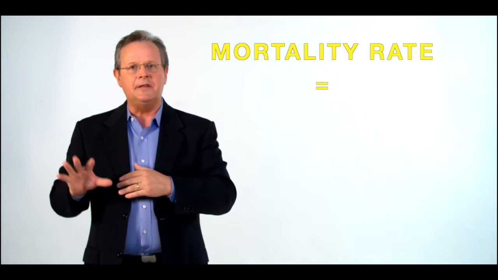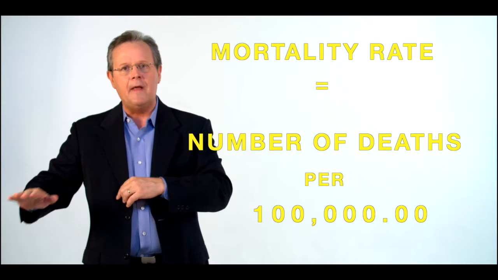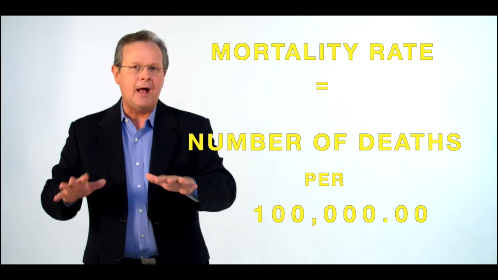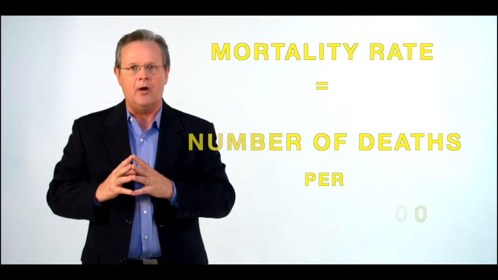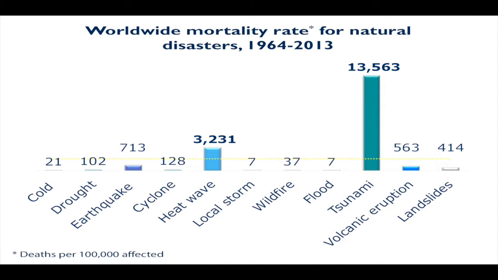Now let's look at the worldwide mortality rate. Remember that mortality rate is the number of deaths per 100,000 people. So we can get an idea of just how dangerous, how deadly these particular phenomena are. And you can see overwhelmingly that tsunamis are the most deadly here. Over 13,000 people per 100,000 people are expected to die. That's a very high mortality rate, and not many things are that deadly. Second, actually kind of surprising, are heat waves: 3,231 people per 100,000, second only to tsunamis. It's remarkable how high that mortality rate is for heat waves.